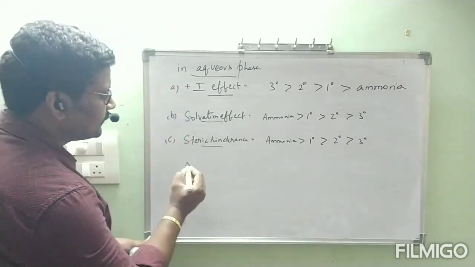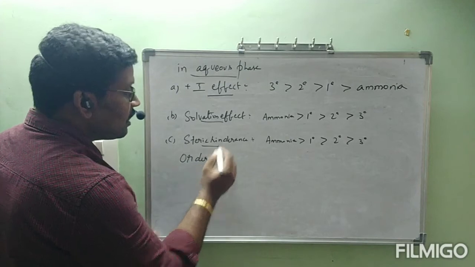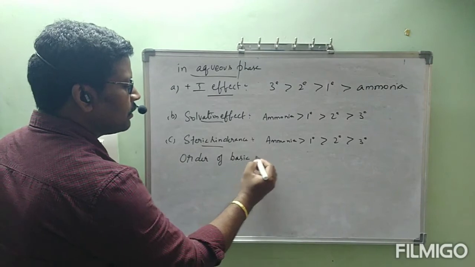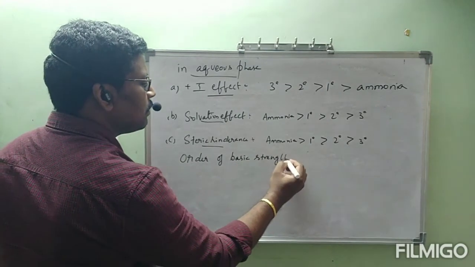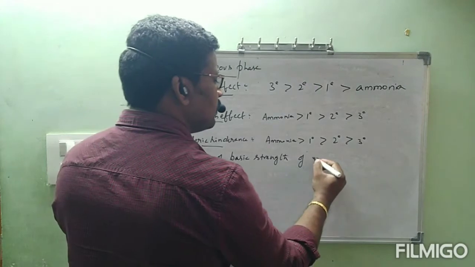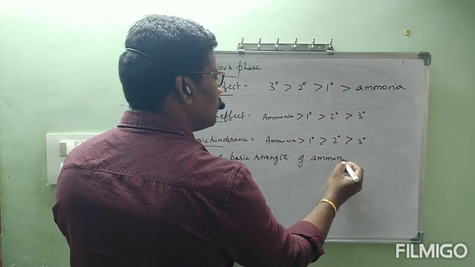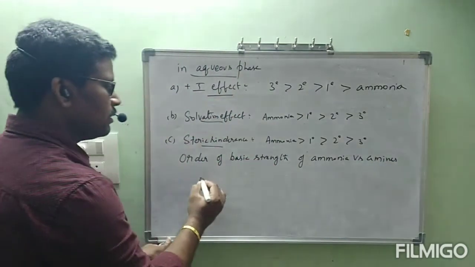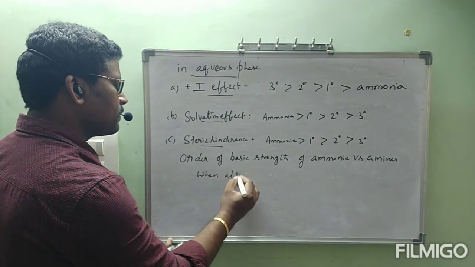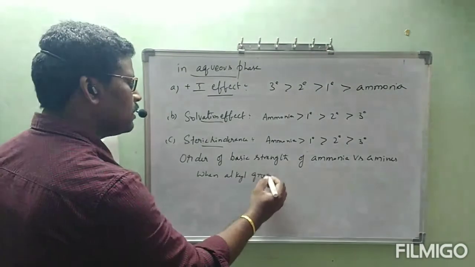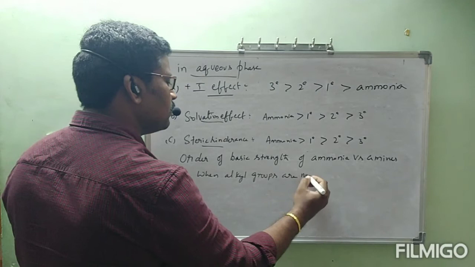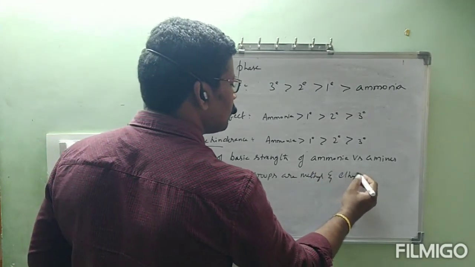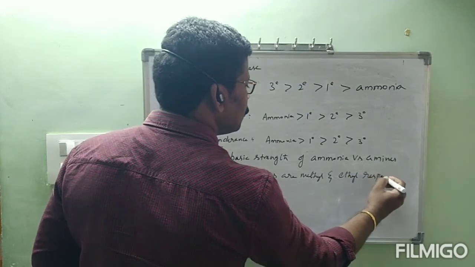See. Next, keep the side heading. After writing like this, keep the side heading like this. Order of basic strength of ammonia versus amines when alkyl groups are methyl and ethyl respectively.